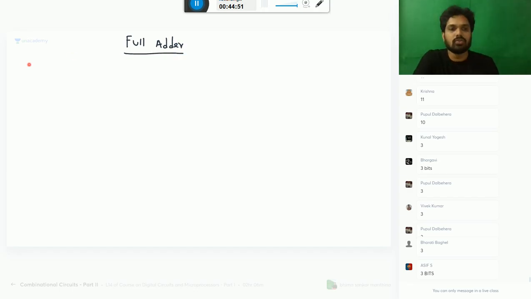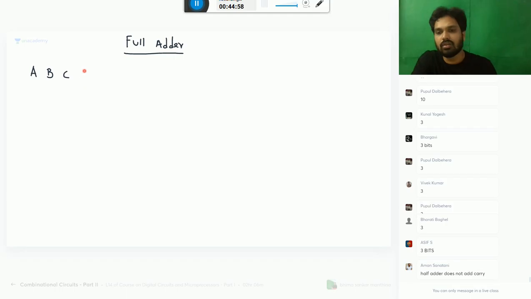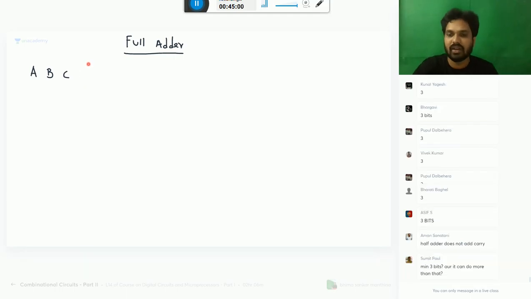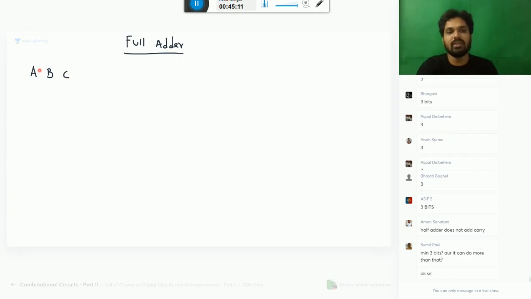Okay. So you have 3 inputs A, B, and C. Half adder does not add the carry. Half adder has only 2 bits. A full adder can add only 3 bits. You may cascade it to add more bits. So A, B, C. What are A and B? C is nothing but the carry input coming from the previous addition. So here you have 8 possibilities, from all zeros to all ones. Let me write it.